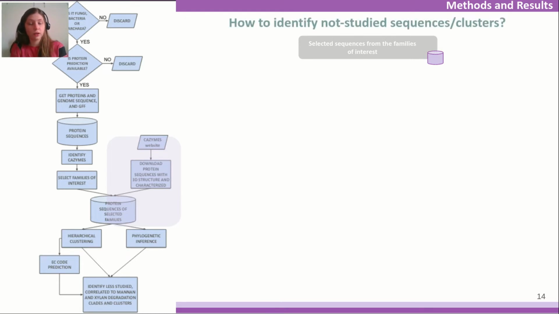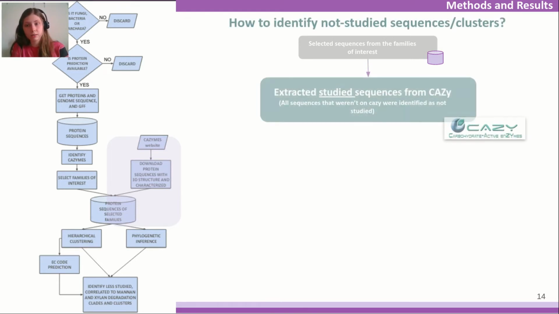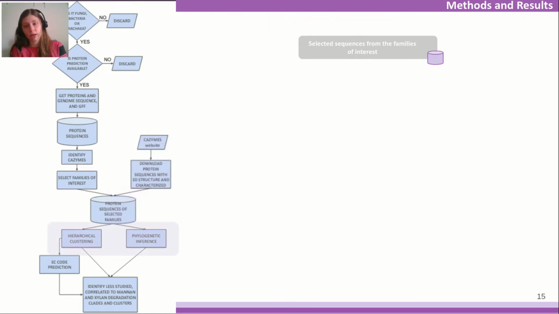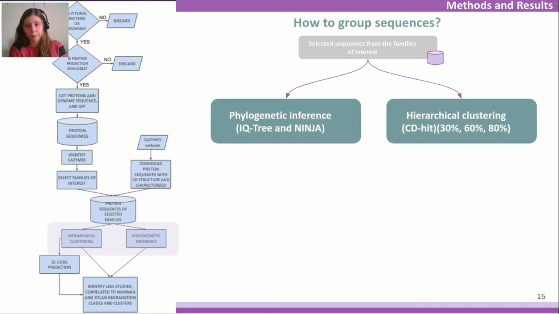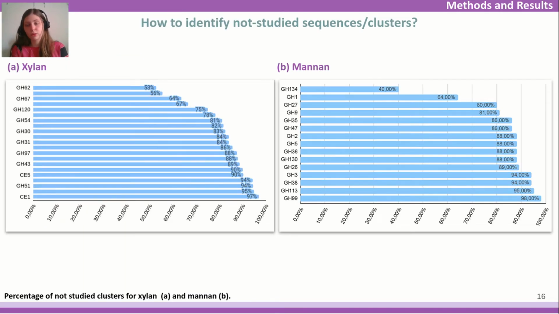Firstly, to identify not studied sequences, we used CAZy because once most studied CAZymes are there, every sequence predicted previously that wasn't on CAZy can be considered as not studied. Secondly, we grouped the sequences using phylogenetic inferences and hierarchical clustering, based on the relation between sequence, structure, and function. From this, we were able to represent the considerable lack of protein characterization in face of nucleotide or predicted sequence amounts. For most of the families, more than 50% of the clusters generated didn't have any studied sequences, and that means that they didn't have any information to perform inferences.